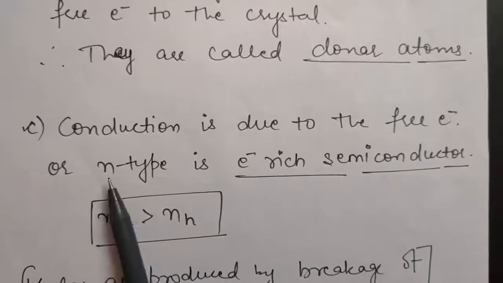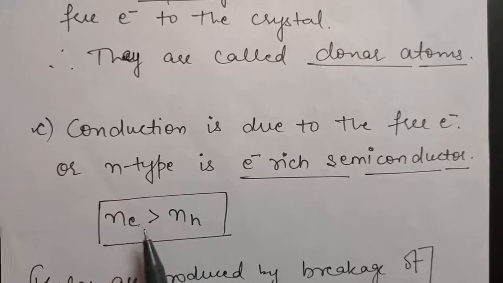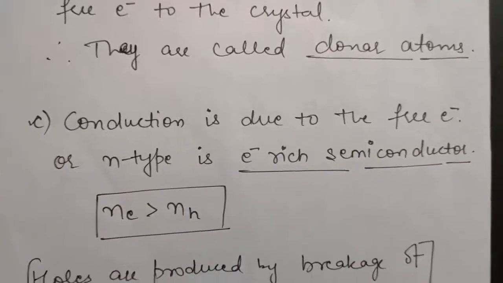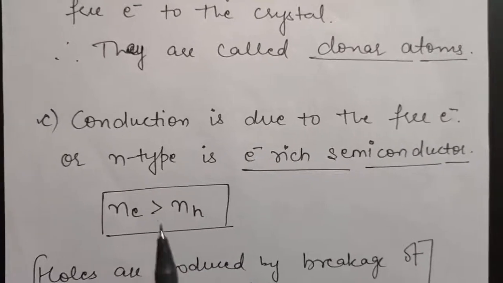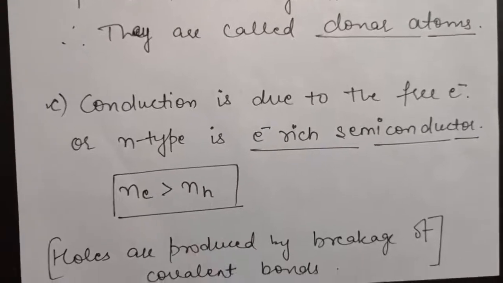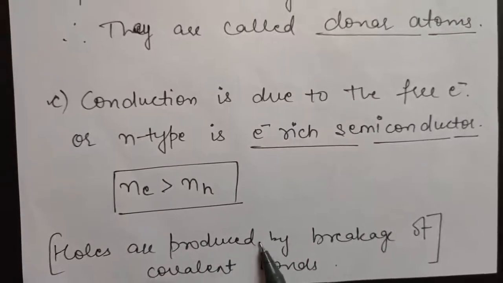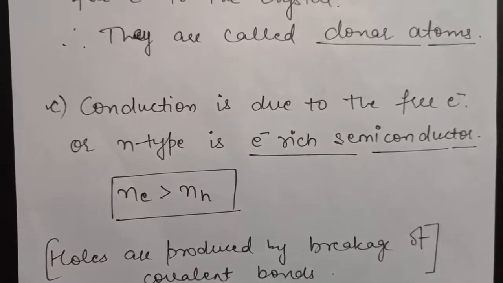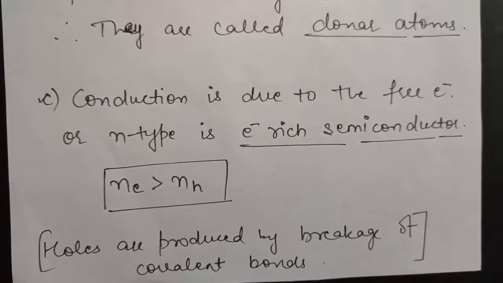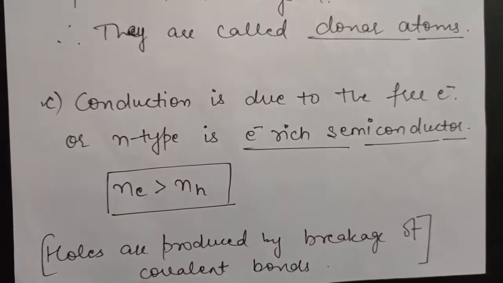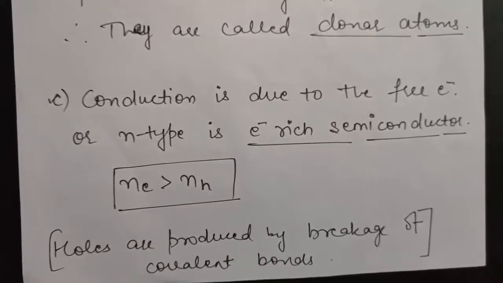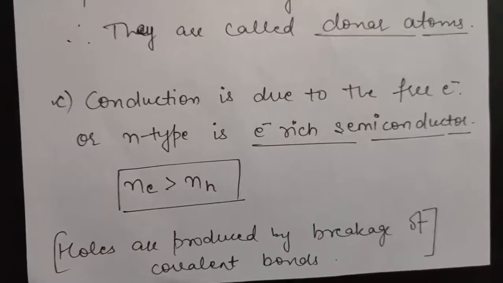So therefore in n-type semiconductor, number density of electrons is greater than number density of holes. Now the question arises, okay, we have an electron by adding an impurity, but how does a hole come here? So holes will come by the breakage of covalent bonds, as it occurs in intrinsic semiconductors. Due to the addition of impurity atom, a free electron is coming, but breakage of bonds will also be there, due to which free electrons and free holes will be present, right?